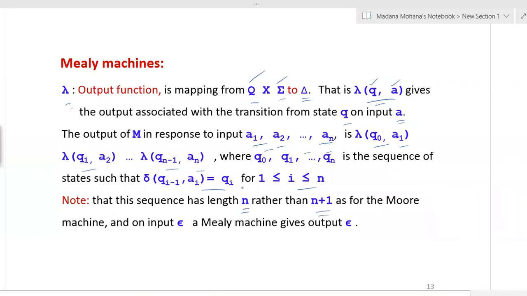So in a Mealy machine the length of the sequence is n, whereas in a Moore machine it is n plus 1. On input epsilon, a Mealy machine gives output epsilon, that is null.